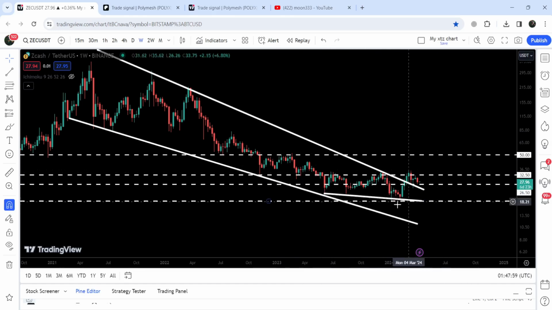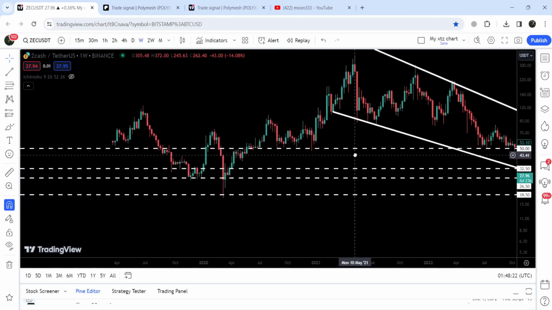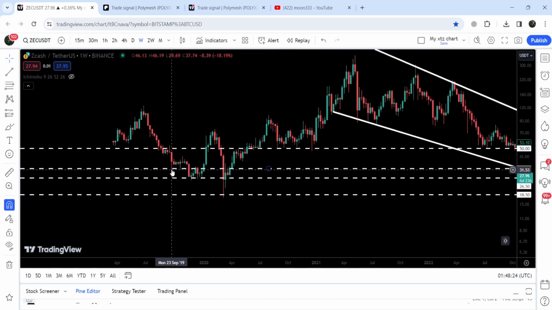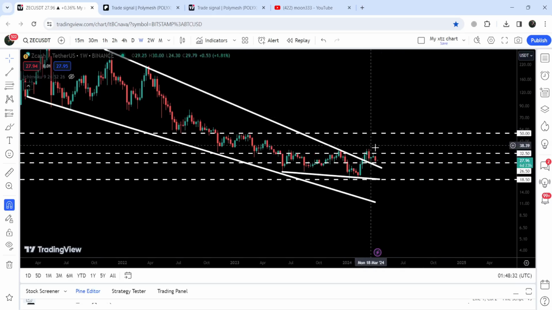And finally, we have broken out the resistance of the wedge, and now it is getting accumulated above the resistance and testing this previous resistance of the wedge as a support for the past few weeks, and also testing this quite long-term support of $26.50. Now we need to break out this next long-term resistance of $32.50 that had been previously working as a resistance here, support here, and support here. And in fact, here, back in the month of September 2019, it had been working as a support here and resistance here as well. And therefore, again, it is working as a very strong resistance. And therefore, we now need to break out this resistance.